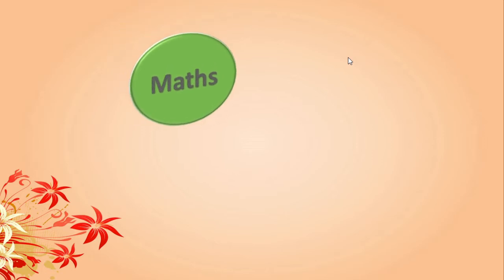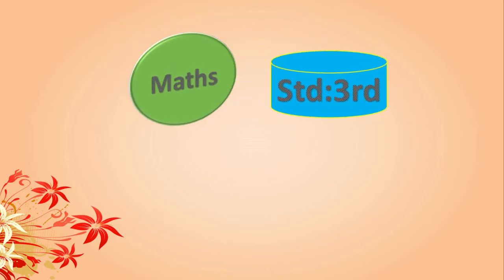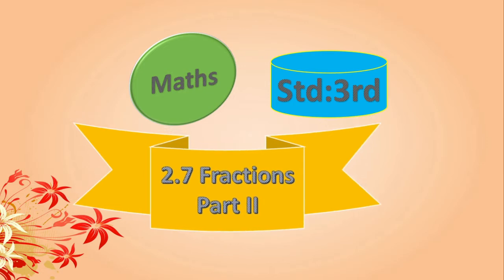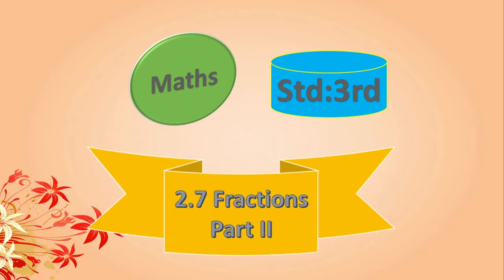Subject is maths of standard 3rd and name of the lesson is 2.7 fractions. This is part 2 of this lesson. Yes, dear children, you know that the meaning of fraction is a part of one whole, isn't it?